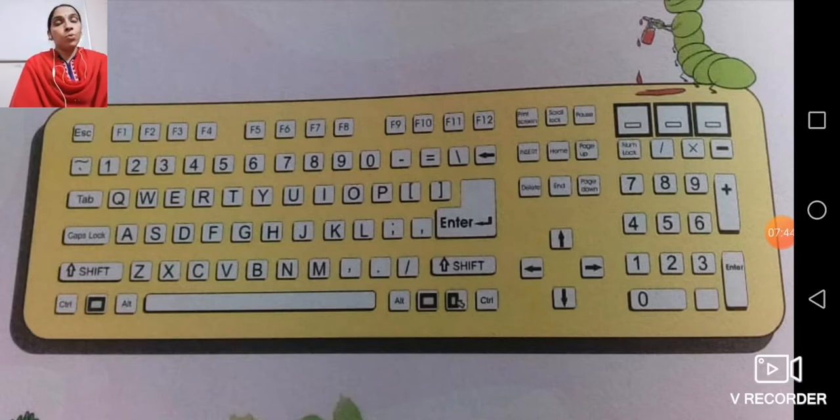See, if you want to play a few of the games, those games cannot be operated with a mouse; you can operate them with the help of the keyboard. Secondly, if you want to type anything, if you want to write your name, how will you write it? You cannot write it with your mouse. You require these alphabet keys, and you can find them here.